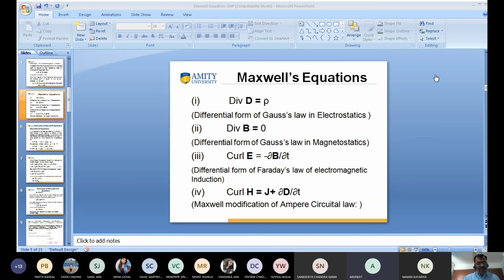Hemang Bhatia? Aryaman? Rakshit? Aryan? Present, sir.